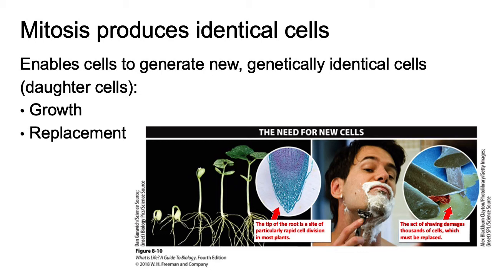2. Replacement. Cells must be replaced when they die. The wear and tear that come from living can physically damage cells. The daily act of shaving, for example, damages thousands of cells on a man's face. Fortunately, the layers under assault during shaving are made up primarily of dead cells. These dead cells help protect us from infection and reduce the rate at which the underlying living cells dry out. The cells living beneath the layers of dead cells are produced at a high rate by mitosis.